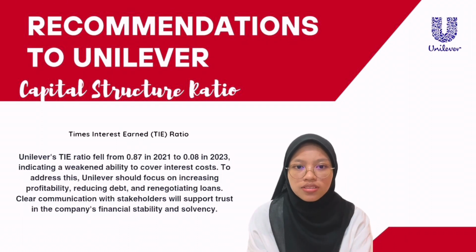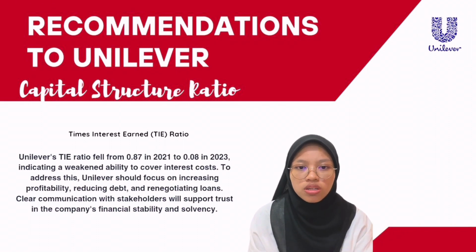Next, for the capital structure ratio is the times interest earned ratio. Unilever's times interest earned ratio fell sharply from 0.87 in 2021 to 0.24 in 2022 and 0.08 in 2023, indicating a significant drop in its ability to cover interest costs. Despite an improving debt ratio, this decline raises concerns about solvency.